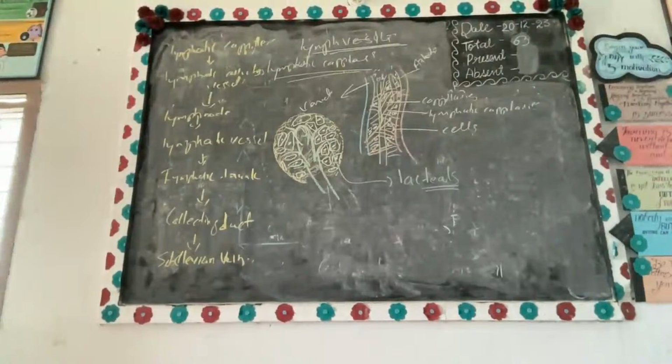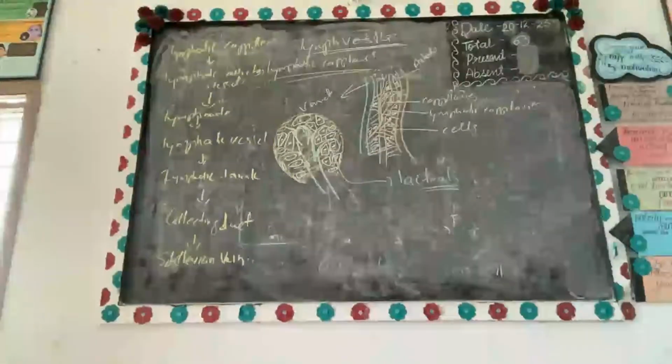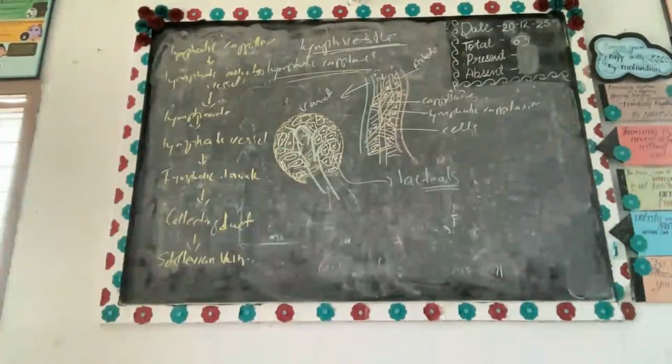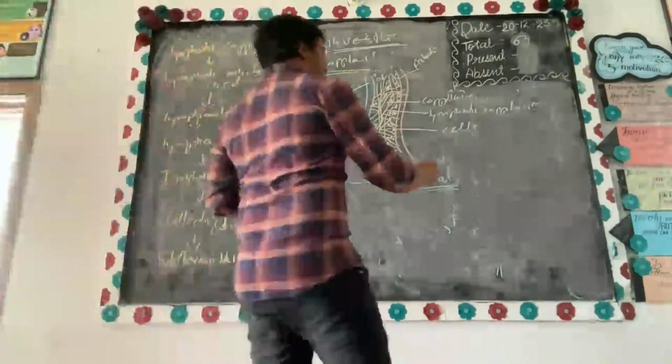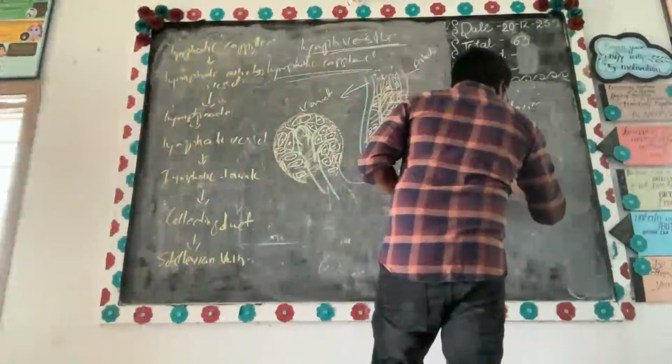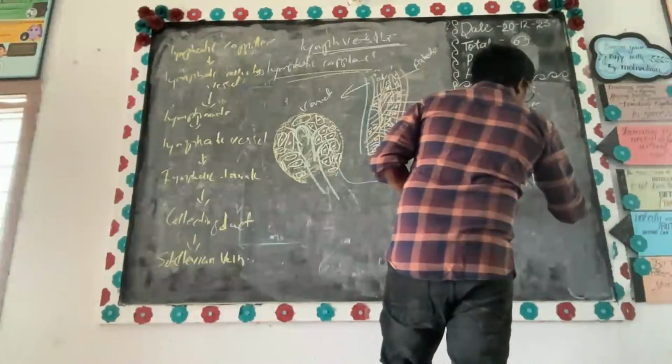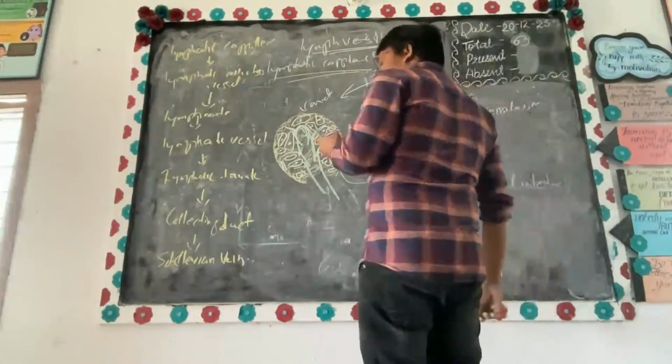Now listen. When you look at this blackboard, that particular picture, I said there are some projections which are called lacteals. They are mainly present in the small intestine.